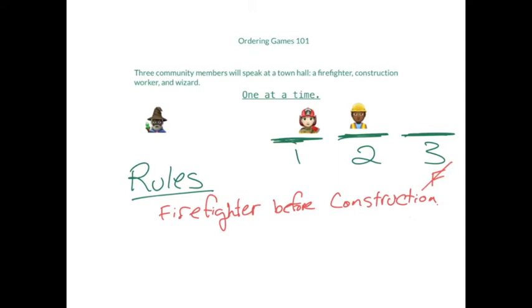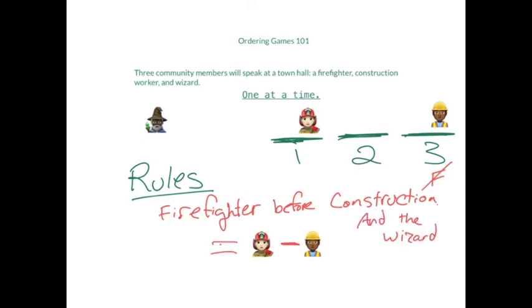And we might be tempted to put the firefighter immediately before the construction worker, but that's not quite what this is saying. Because we could put the firefighter in spot 1 and the construction worker in spot 3, and that would be putting the firefighter before construction. So we need to represent this person A goes earlier than person B terminology. And we can do that with a single line placing the firefighter before the construction worker or to the left on our game board.